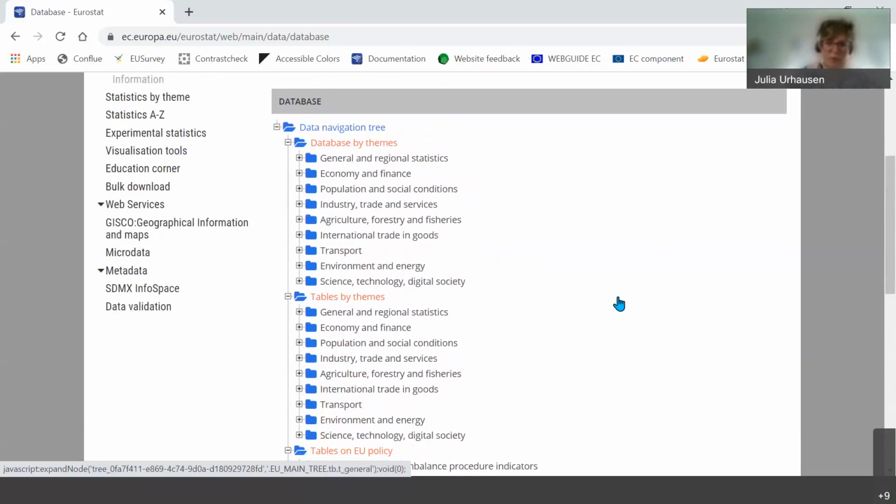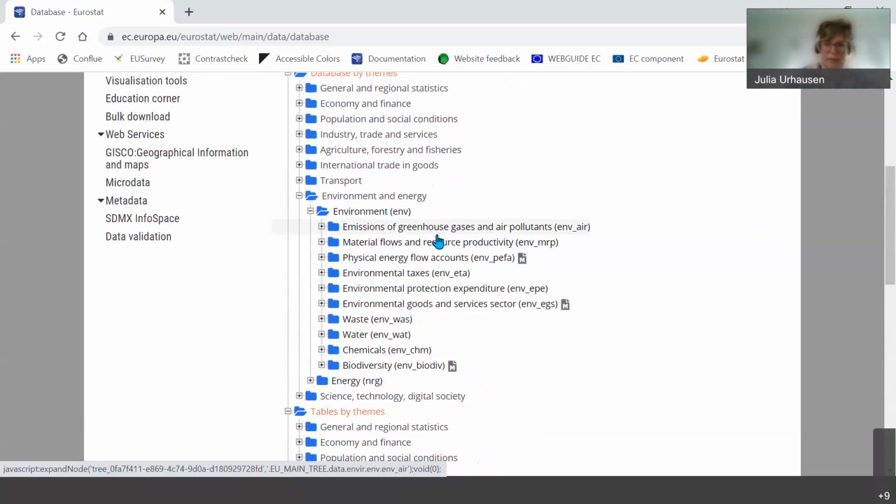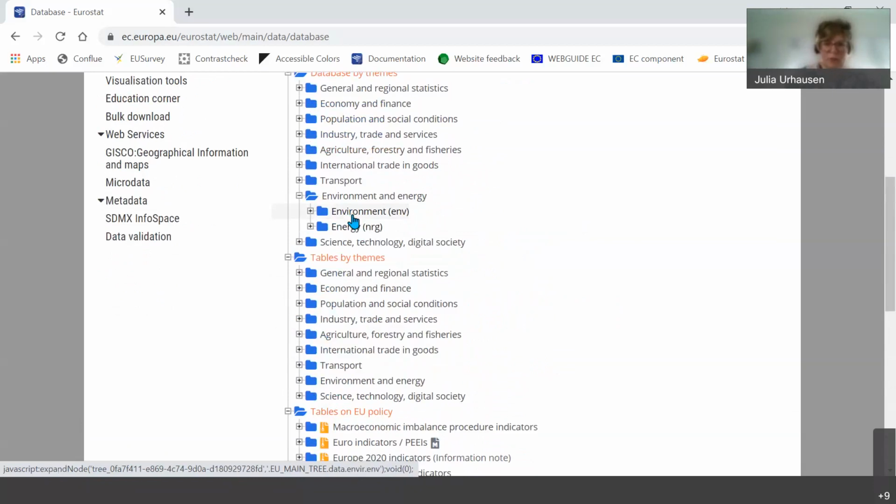And then if we move up to the broad themes as well, of course, the environment folder here offers a lot of different data sets too. So there's a lot of information from Eurostat which you can use for that.